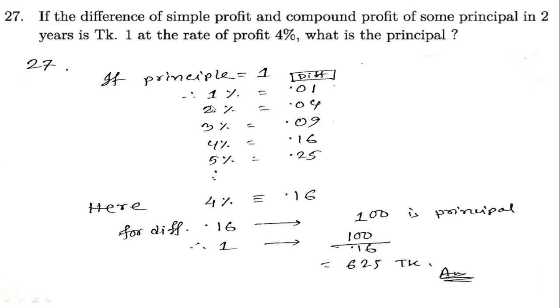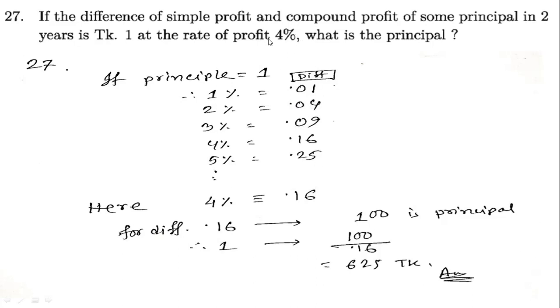For 2%, 2 squared is 4, make it 2 digits with a point before. 3 squared is 9, make 2 digits and point. 4 squared is 16, which is already 2 digits, so just point 16. 5 squared is 25, just point. Going this way you will get the difference for the percentage.